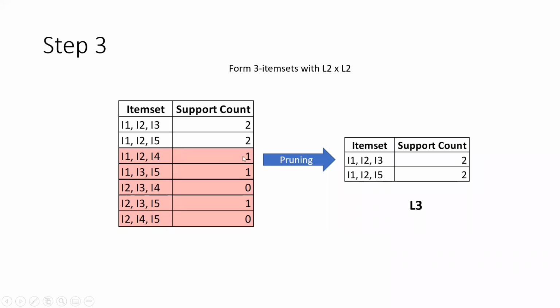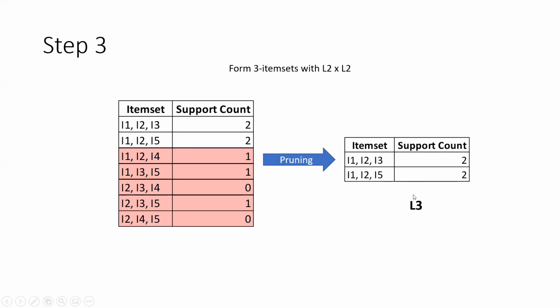So after you form this basic table, again you perform the pruning operation where you remove all those item sets which do not satisfy that minimum support count criteria. So if you do that pruning, you will get only these 2 rows or these 2 sets, I1, I2, I3 and I1, I2, I5, each of which has a support count of 2. So you call this as L3.